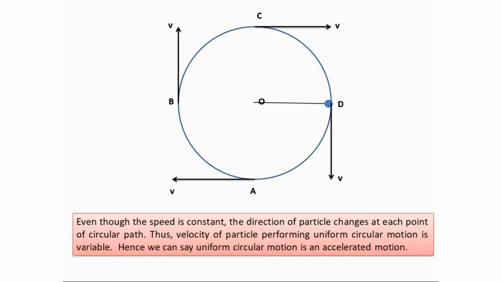Thus, velocity of a particle performing uniform circular motion is variable. Hence, uniform circular motion is an accelerated motion.